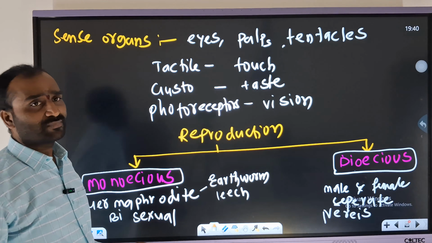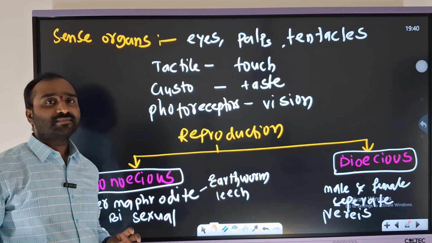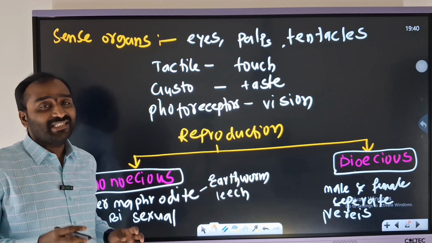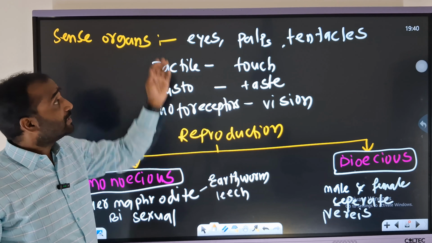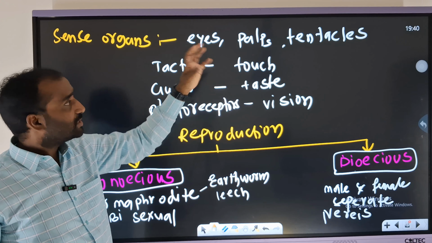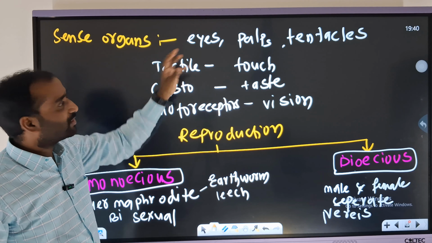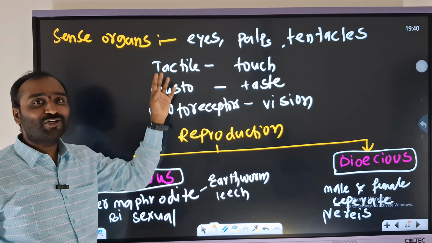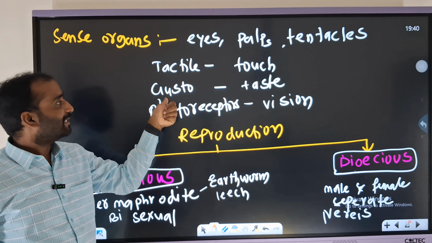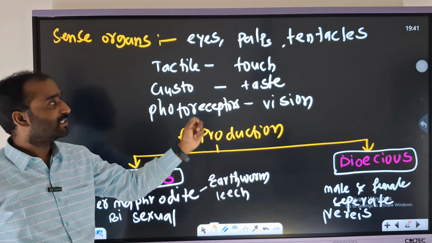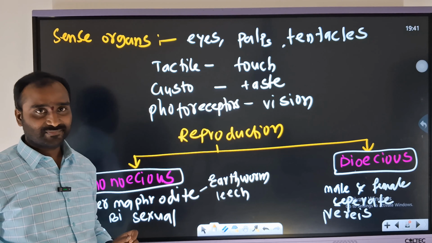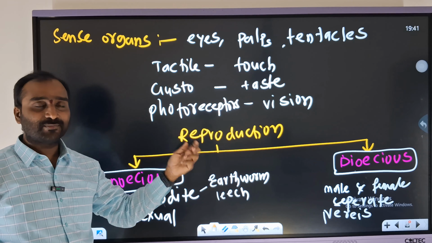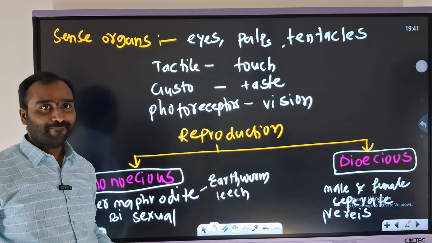Next, sense organs. Generally sense organs are somewhat lower, not highly developed, but they have sensation through structures such as eyes, palps, and tentacles. And here T for touch, again as I have mentioned, you should be aware of the alphabets. T for touch, T for tactile. And gustatory, the term gustatory represents taste. These are the receptors. And photoreceptors are responsible for vision.